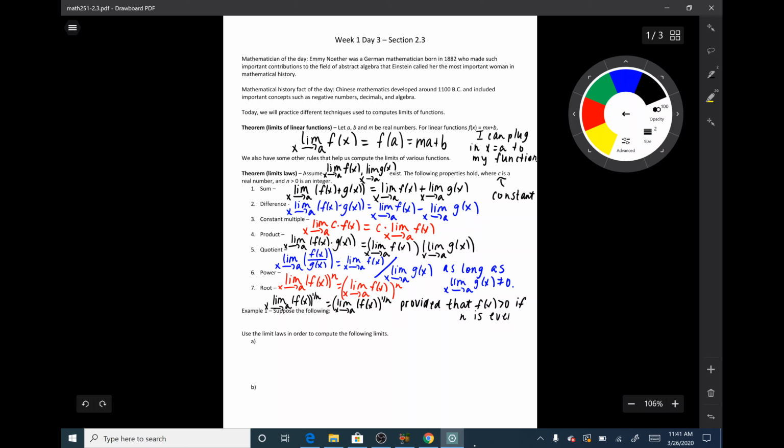Since we can't take the even root of a negative number.